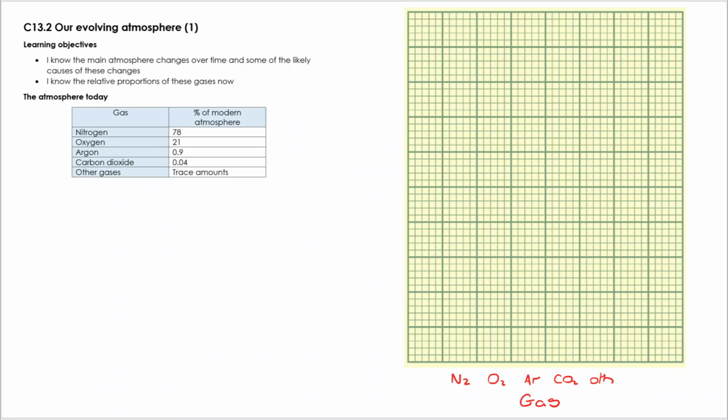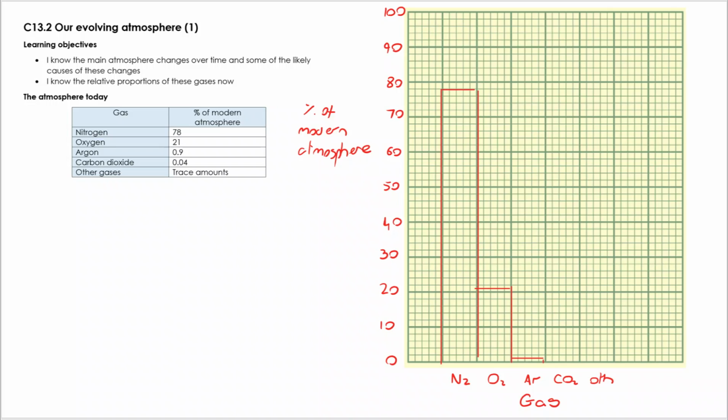You can see that I have labelled the axes and I've put significant data on there so I can plot the graph. I think what's significant here is just how low the carbon dioxide and other gases are in comparison to the nitrogen and oxygen which predominate in our atmosphere. So we need to be familiar with that data.